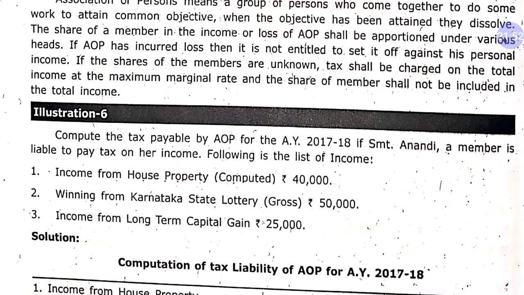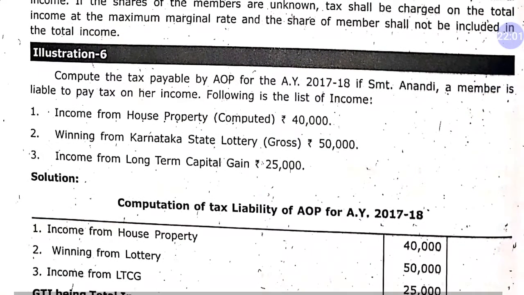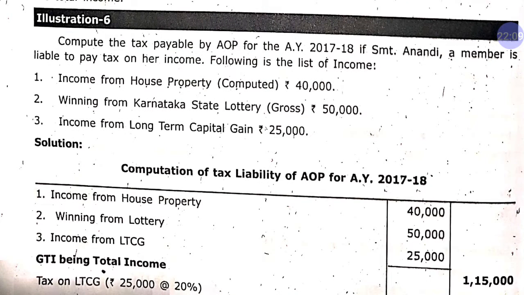Okay. Now let's check the computation of tax liability of AOP. Income from house property, winning from lottery, income from LTCG, all things we considered. So GTI is 1,15,000. Now with the simple procedure of tax calculation, we can calculate the tax.